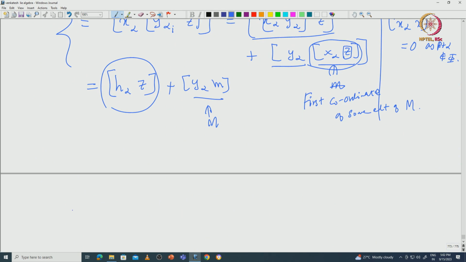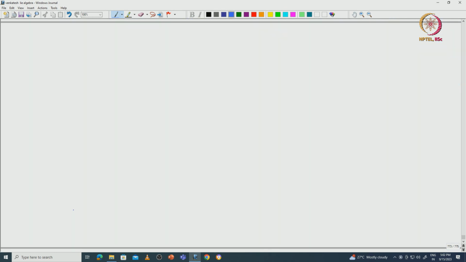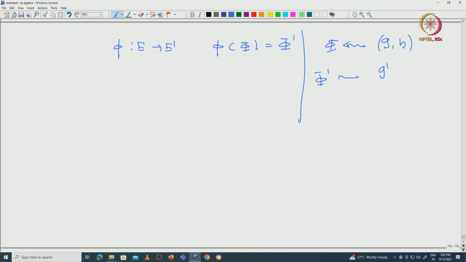Okay. So, let me just summarize what we did. So, we wanted to prove that a given isomorphism on this root system indeed gives you an isomorphism on the respective Lie algebras, okay, where phi is coming from the pair G H, and then phi dash is coming from the pair G dash H dash.